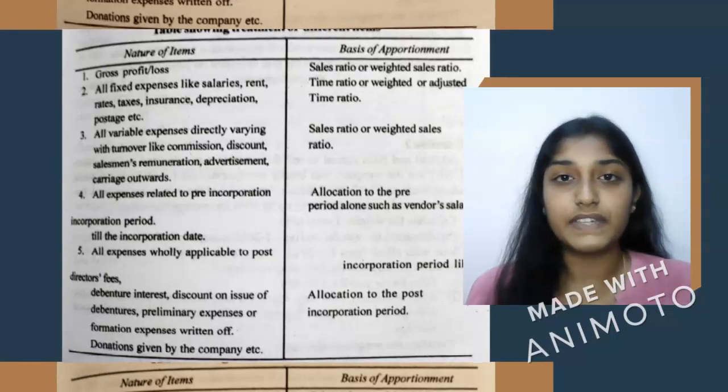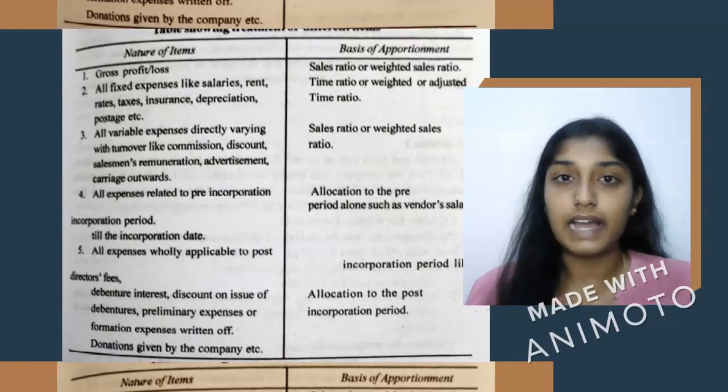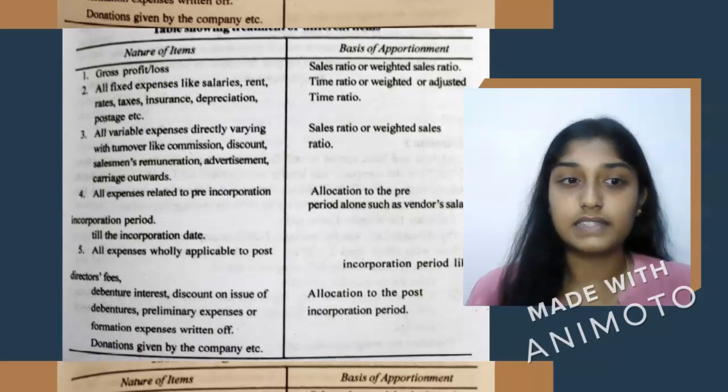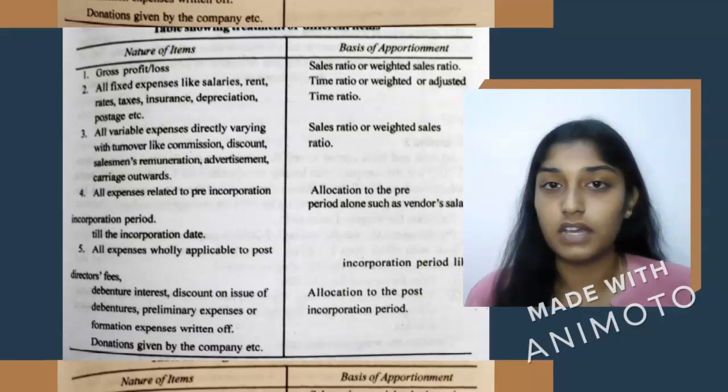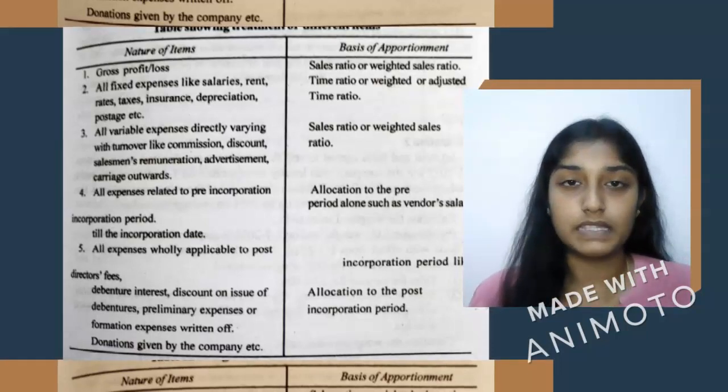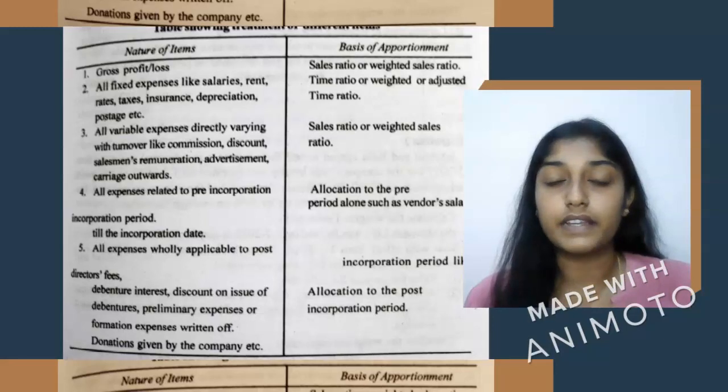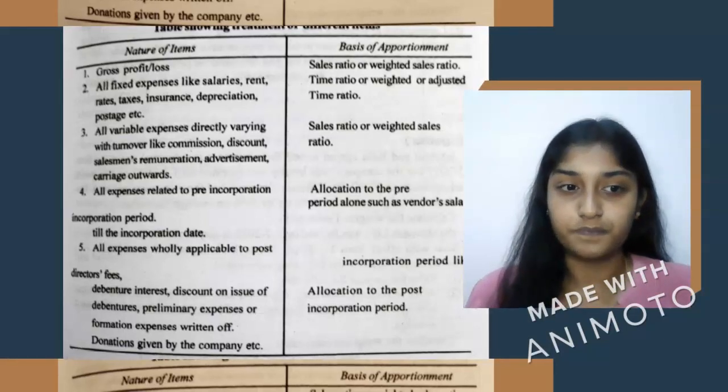And then the fixed expenses like salaries, rents, rates, taxes, insurances, depreciation, postage, etc., are to be apportioned on the basis of time or weighted or adjusted time ratio.